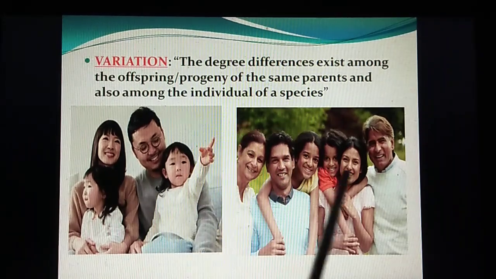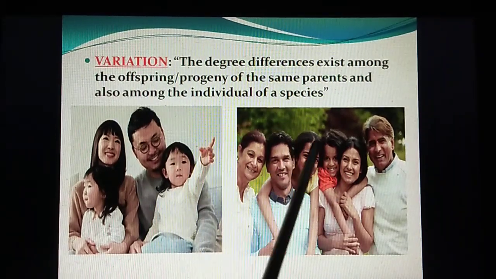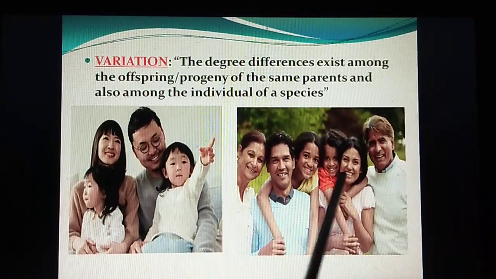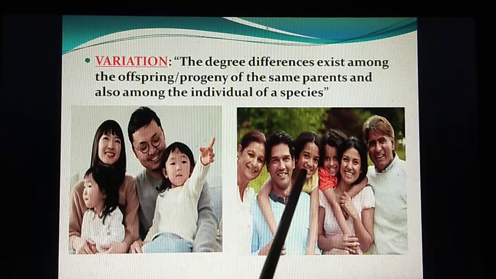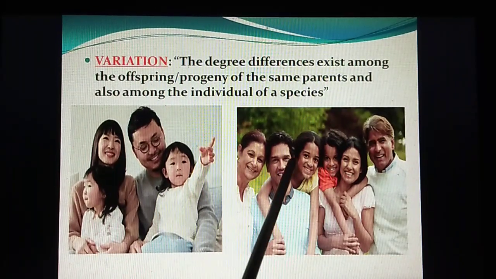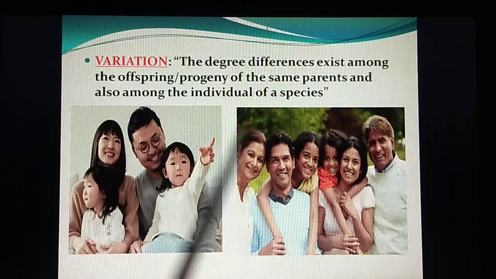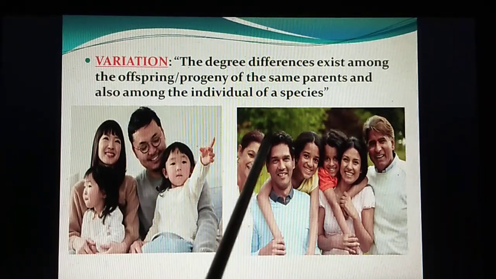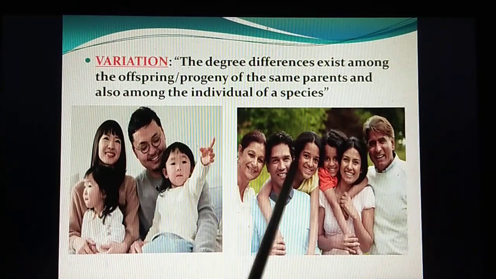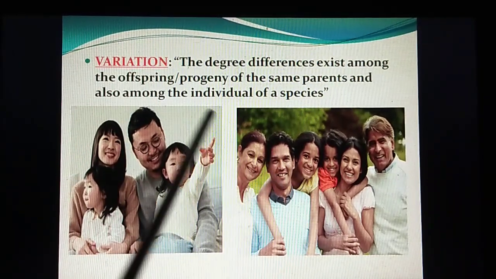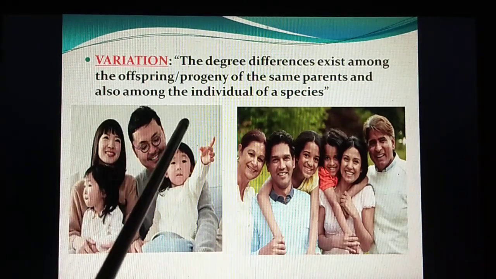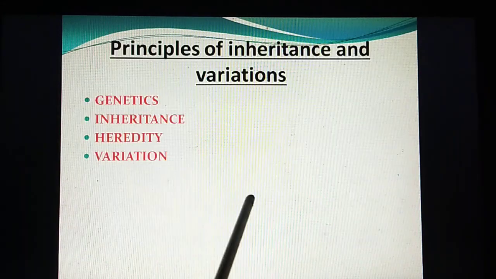You can see here one more picture which shows a particular family. Here also there is a degree of variation amongst the progeny of the same parents. But when we consider both of these pictures, it shows that there is variation amongst the species too. So up till now we have learned that the study of heredity and variation is called genetics.